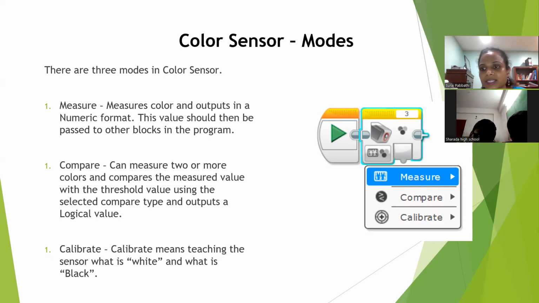Each color has a certain number, and it will reflect back in the form of numbers. So it measures color and outputs in a numeric format. This value should then be passed to other blocks in the program. Did you understand that? I will tell you what I mean by passing to other blocks.